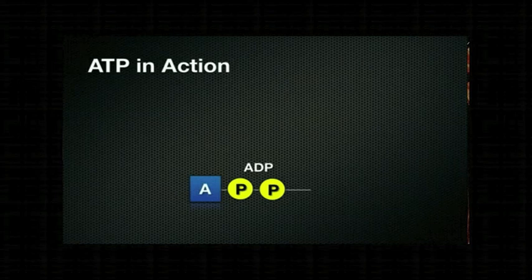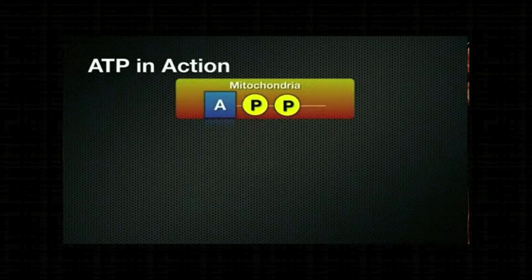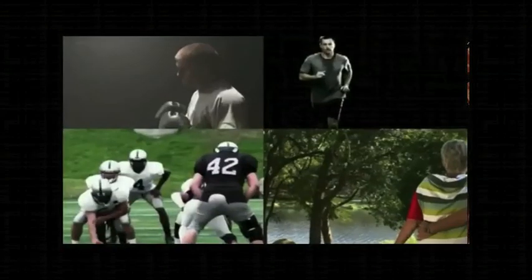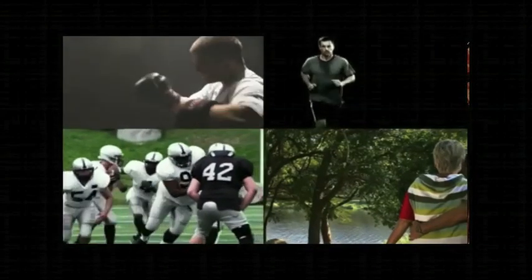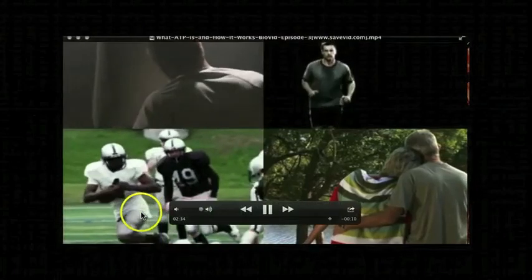If we want to use this molecule again, we need to recharge it as we would do for a rechargeable battery. In order to do this in the cell, we need a very special organelle called the mitochondria. ADP then goes to the mitochondria, and the ADP gets recharged by the mitochondria adding another phosphate on, and it's now ATP again. So whatever you're doing, whether you're preparing for a big match or just going for a jog, playing some football, or even just spending time with that special someone in the park, it does take energy, and that energy is provided by ATP.